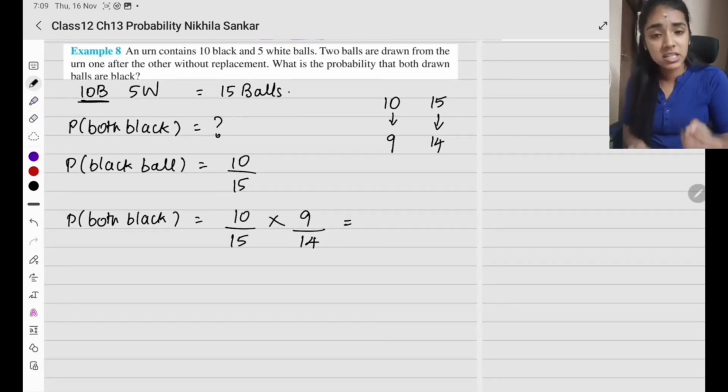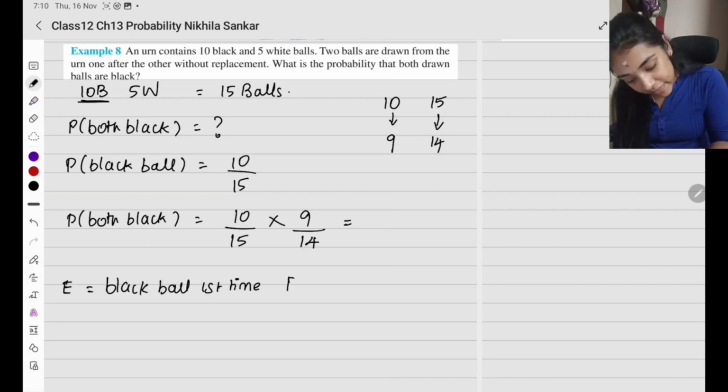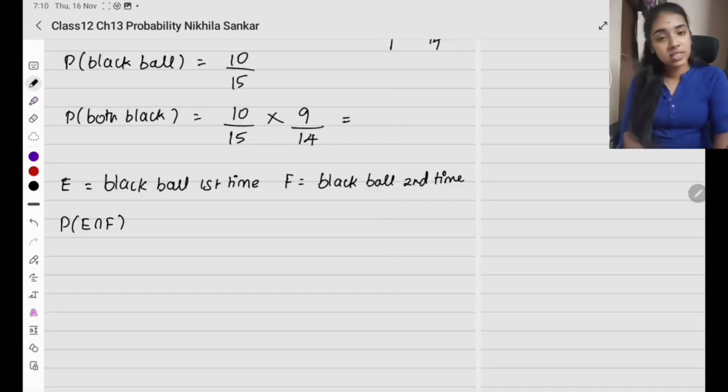But how do we write this in terms of multiplication? Let event E be taking a black ball for the first time. Okay, event F is going to be picking a black ball for the second time. So they are asking for probability that both the balls are black. Both the balls, first ball event E and event F, which means I am going to take the intersection.